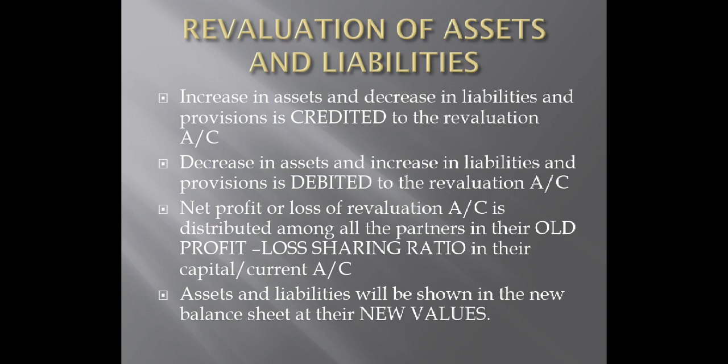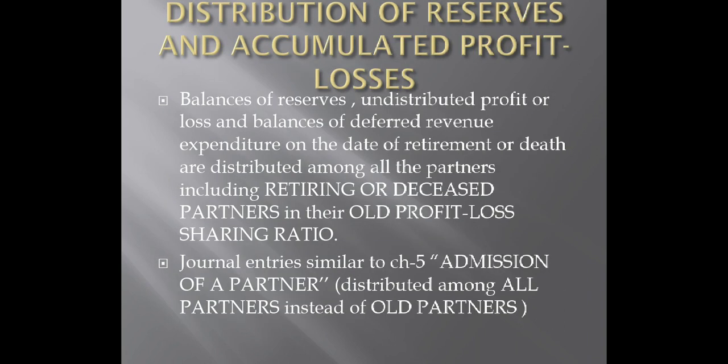Of course, we know this. We have solved a long sum in chapter 5 and we used to write all the new values of assets and liabilities in the balance sheet. Even if the value of an asset has decreased or increased, we used to deduct or add the same and present the new value in the balance sheet of all the assets and liabilities. So it is important that you revise this concept from the previous chapters.